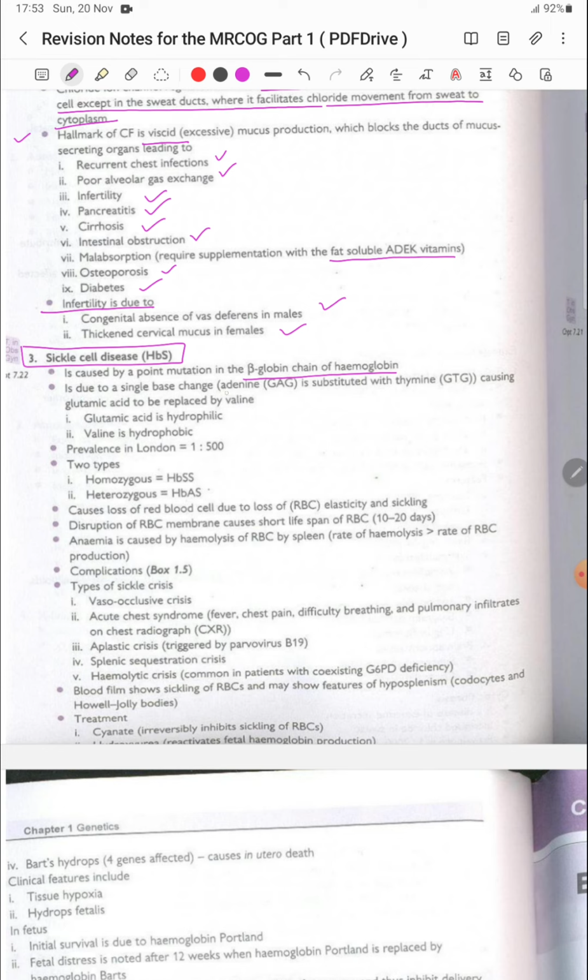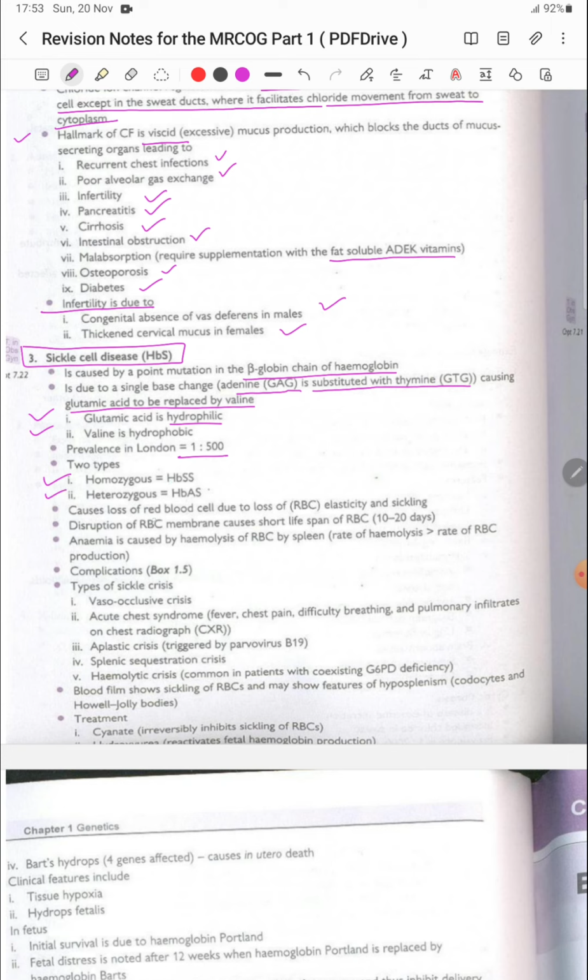This is due to a single base change, in which adenine in GAG is substituted with thymine, giving GTG, and causing glutamic acid to be replaced by valine. Glutamic acid is hydrophilic and valine is hydrophobic. The prevalence in London is 1:500, and there are two types, the homozygous HbSS and the heterozygous HbS.